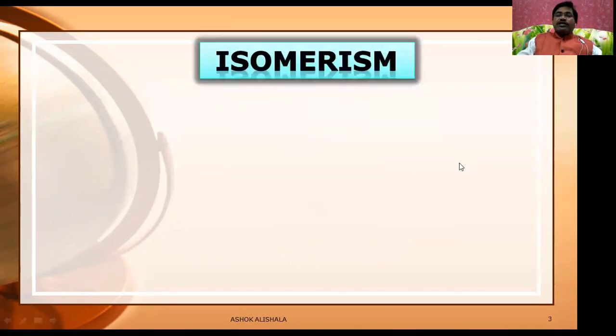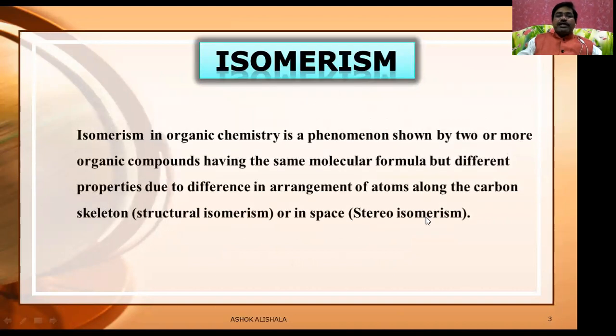Then what is actually isomerism? Isomerism in organic chemistry is a phenomenon shown by two or more different organic compounds having the same molecular formula but different properties due to the difference in arrangement of atoms along the carbon skeleton, that is called structural isomerism, or sometimes in space, that is called stereoisomerism.